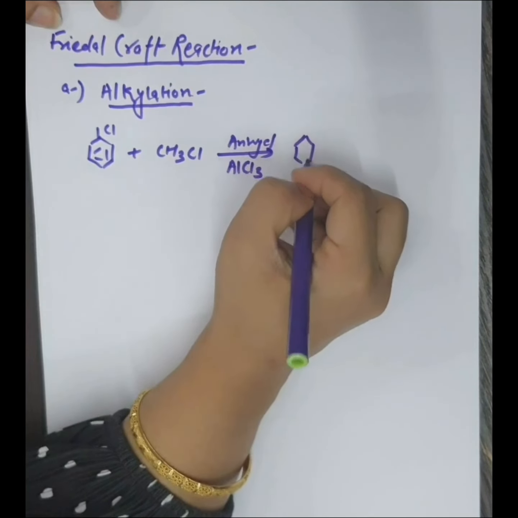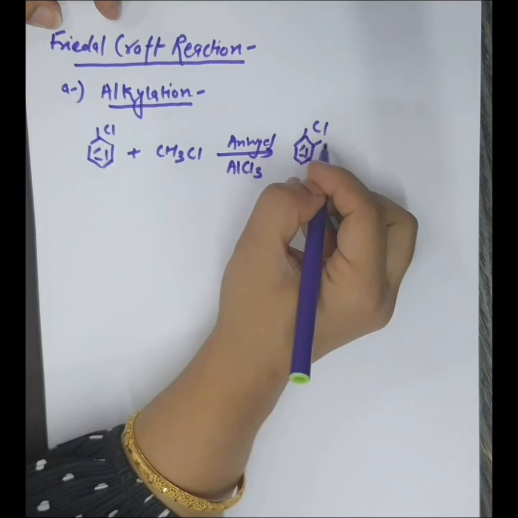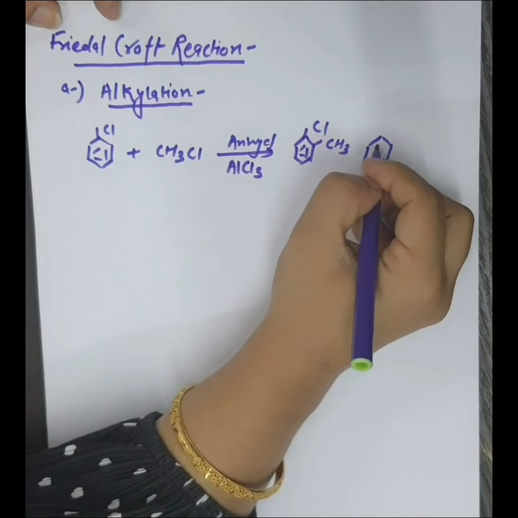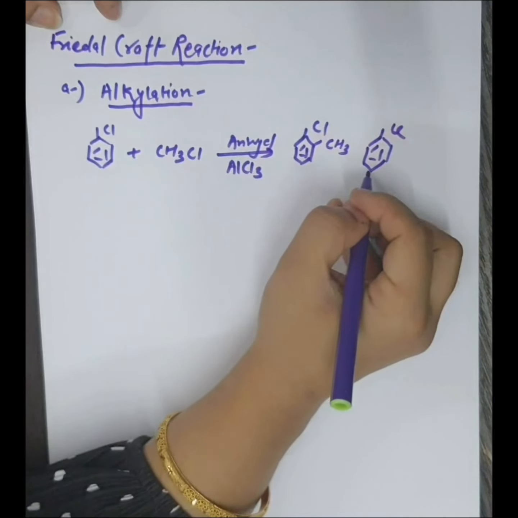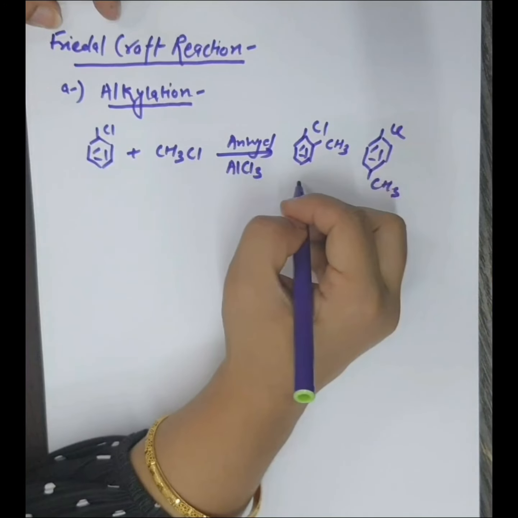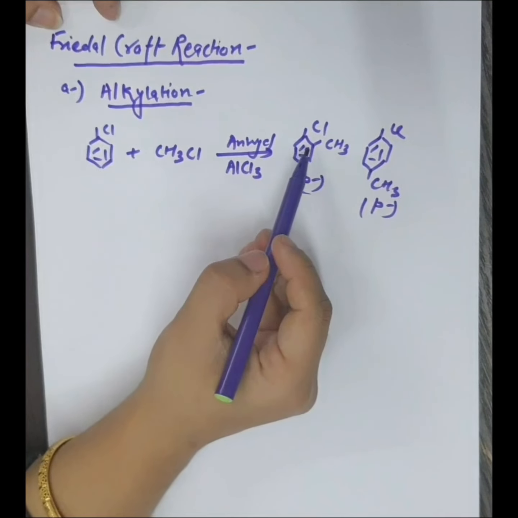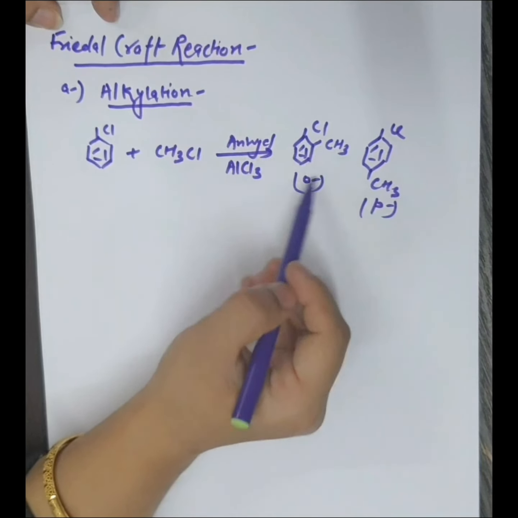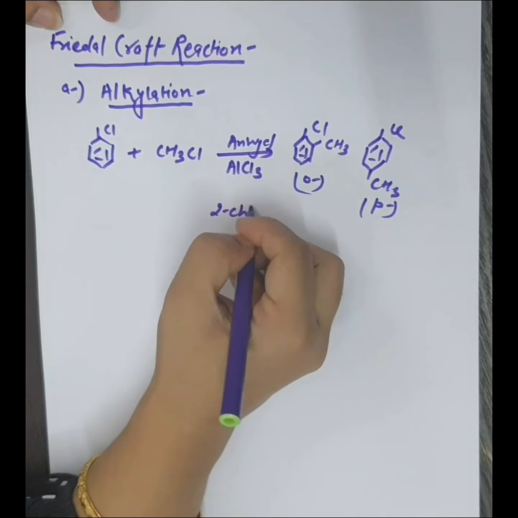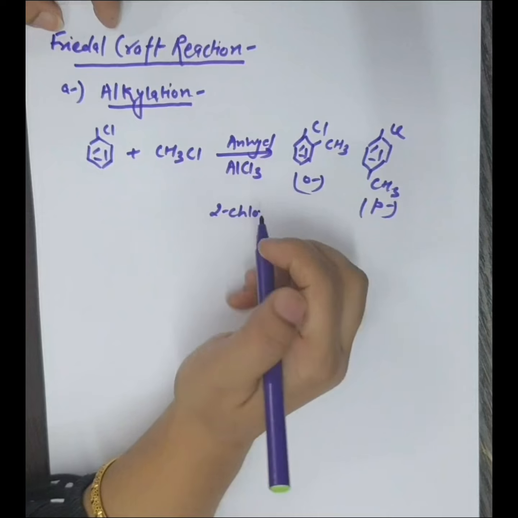Again two products will be formed, ortho and para. Ortho is again minor, para again major. This is 2-chlorotoluene, this is 4-chlorotoluene. As we know, if a methyl group is attached to the benzene ring, the common name is toluene.